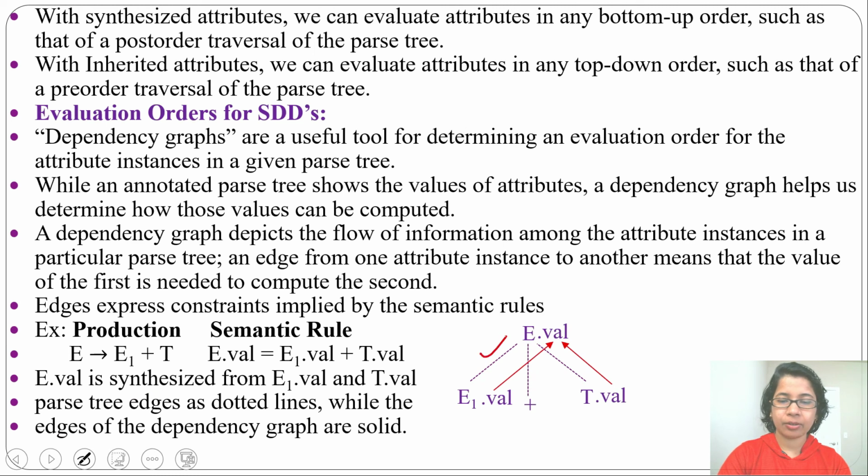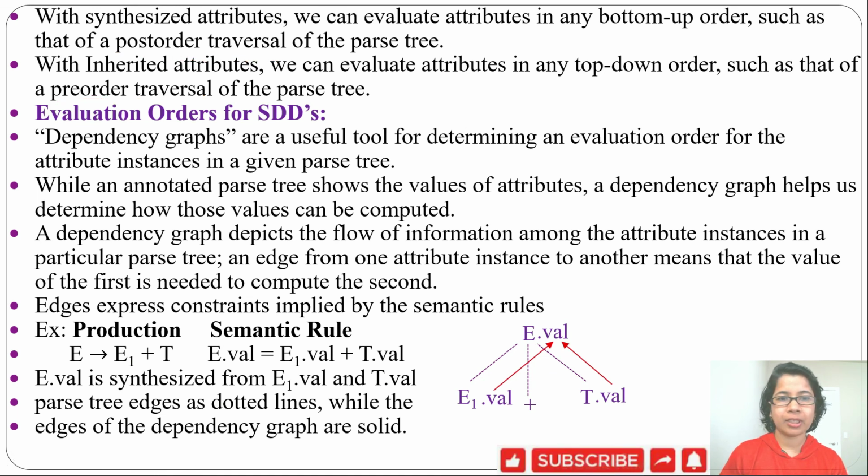This dotted line is the normal parse tree whereas this directed edge is the dependency graph. The dependency graph shows the flow of information among the attributes. This arrow mark means E1.val is used for E.val and T.val is used for E.val. Here E.val is synthesized from E1.val and T.val. As it is synthesized, we are evaluating in post order traversal. If it were inherited, then we would traverse in pre-order traversal. In the next lecture, I will discuss S-attributed and L-attributed definitions, which depend on synthesized and inherited attributes.